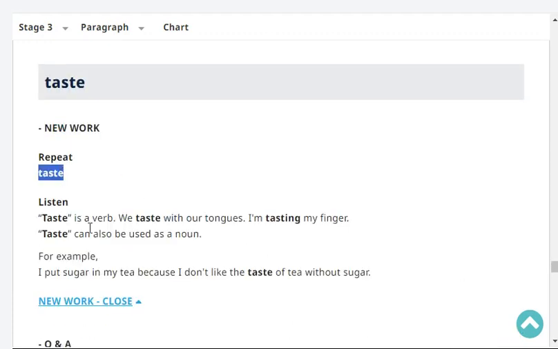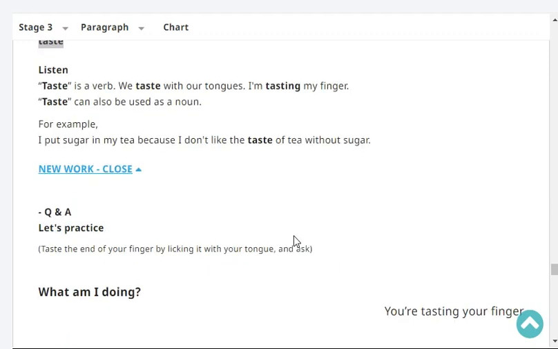Next, repeat taste. Taste. Taste is a verb. We taste with our tongue. Taste can also be used as a noun. For example, I put sugar in my tea because I don't like the taste of tea without sugar.